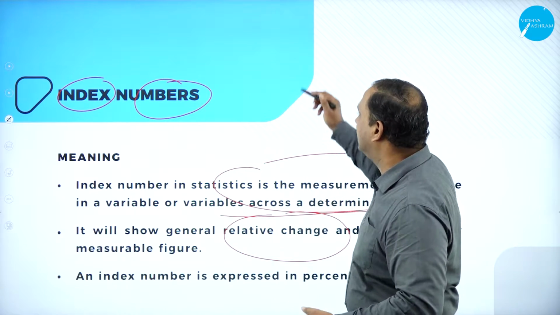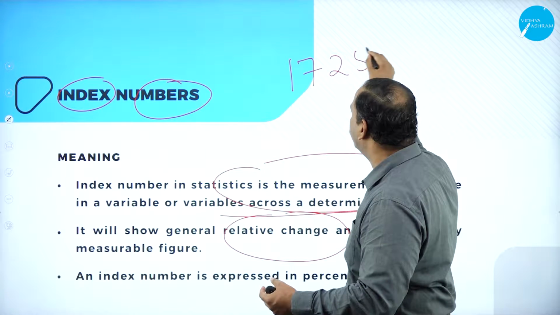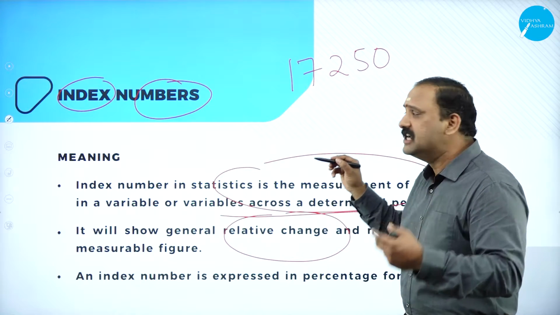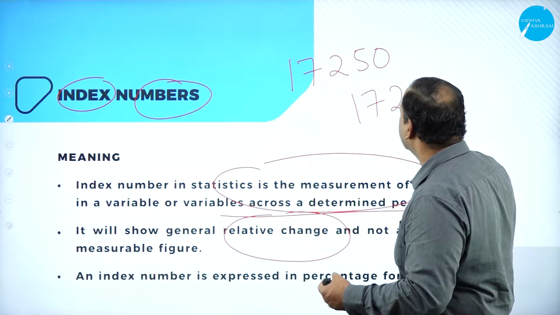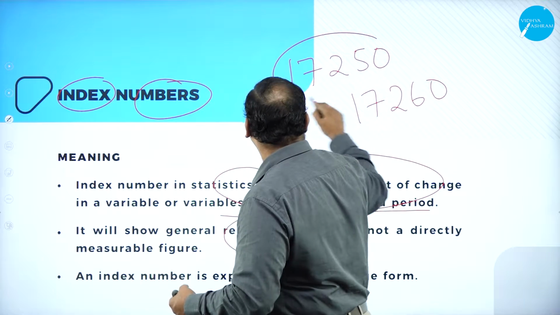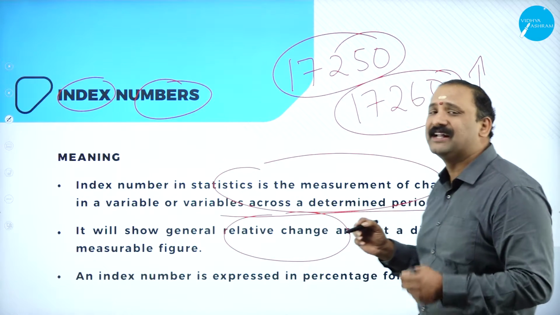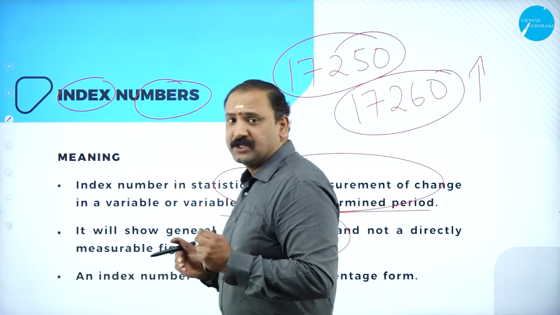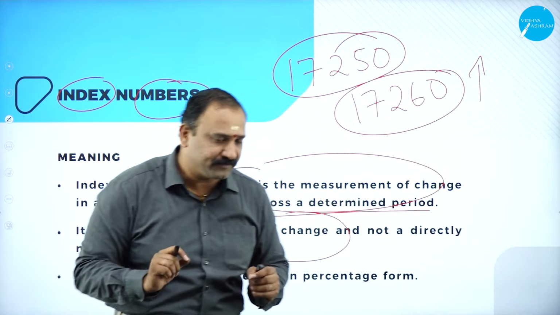So, for example, if Nifty's movement was 17,250 yesterday, and today we have a movement, say 17,260, what I'm typically trying to talk about is those 10 points which it has gone up today. So that's where I'm talking about a relative movement. So this relative change is measured over a period of time.